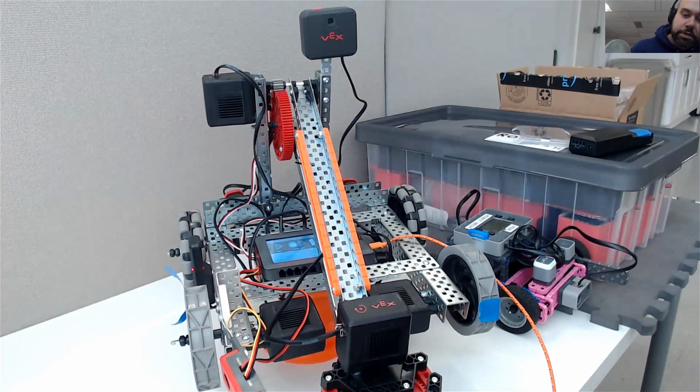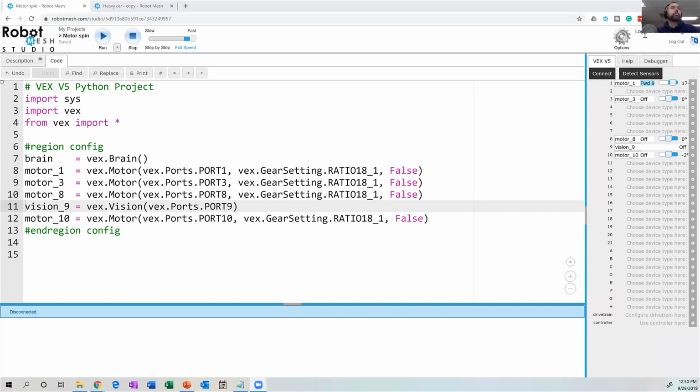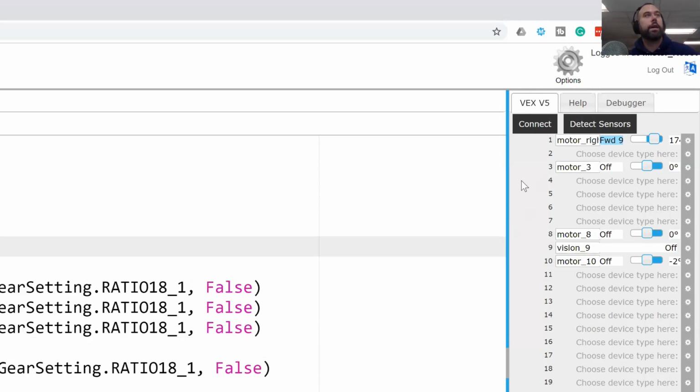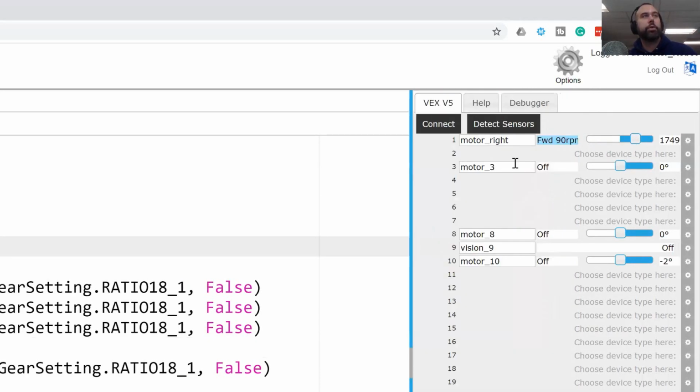So let me stop sharing, and then I am going to share my editor window. Okay, so what happened here is we saw that motor 1 was actually my right motor. So to make things a little easier, I'm going to call this motor right. And I'm going to make this a little bigger. We said that the motor was upside down.